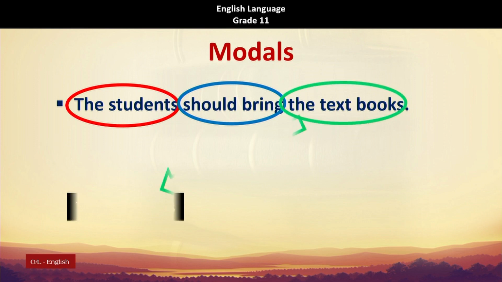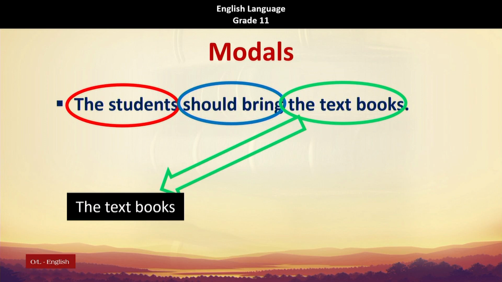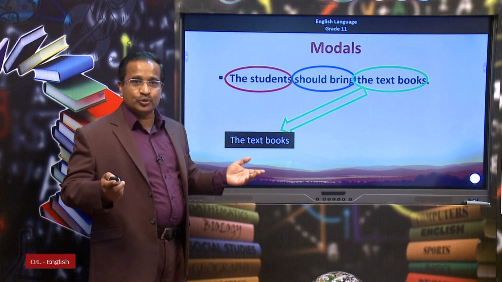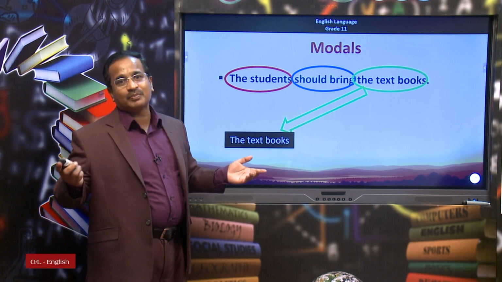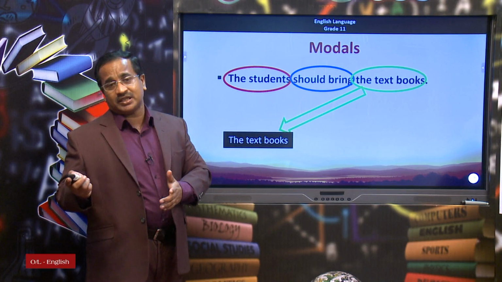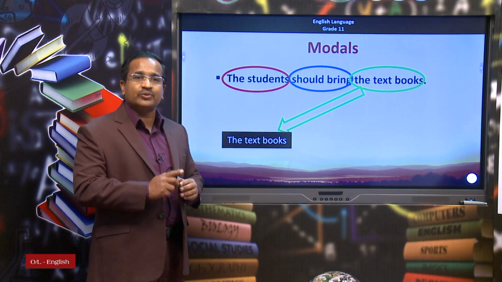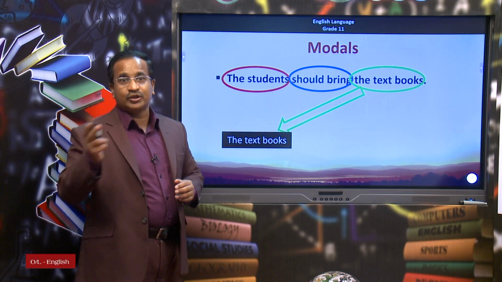So, as usual, we are going to take it at the beginning of the passive voice sentence. The textbooks. Children, when you have should, must, may, might, you can use be and past participle. That means should be past participle, can be past participle. So, if you have can in the active voice sentence, you can use can be past participle, should be past participle, must be past participle.